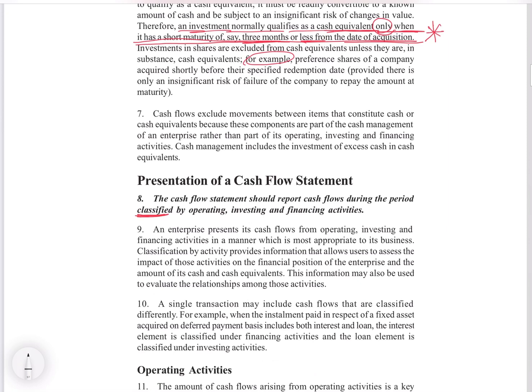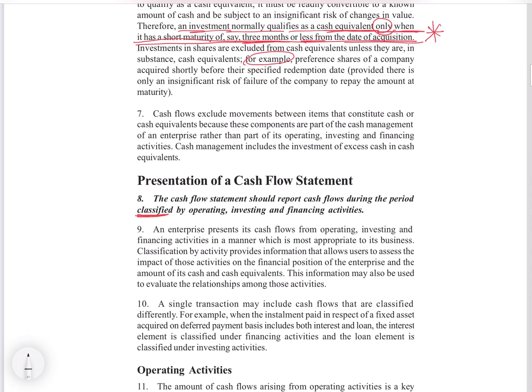We have to understand cash and cash equivalents properly so that we can segregate from our balance sheet what are cash and cash equivalents, because they become the opening and closing of your cash flow statement. Whenever we prepare the cash flow statement, our opening balance will be the cash and cash equivalents of the last balance sheet, and the closing balance will be this year's balance sheet cash and cash equivalents.